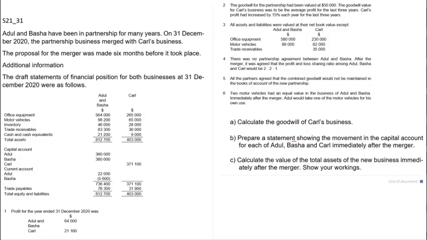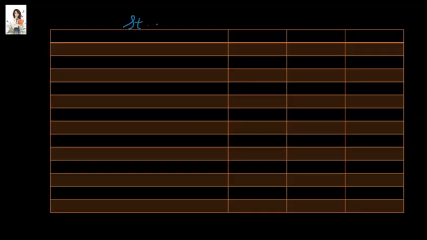Next, we are required to prepare a statement showing the movement in the capital account for each of Abdul, Basha and Carl. So basically we are going to prepare the capital accounts in vertical form, and we will start the format with the capital and current account opening balances. So we are preparing the statement of capital movement, and we are doing this for each of the three people, Abdul, Basha and Carl. We are starting with the opening balances of capital and current accounts.